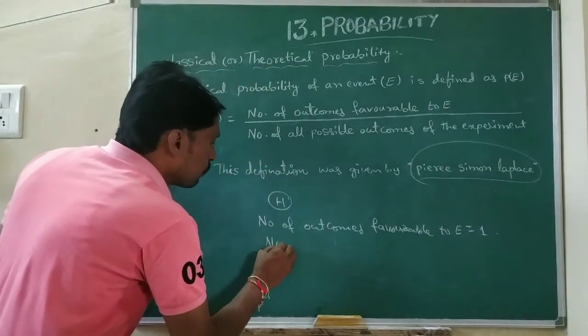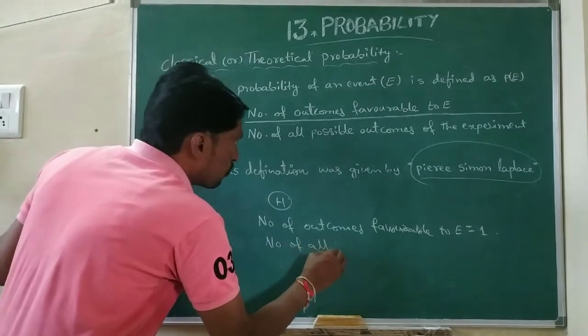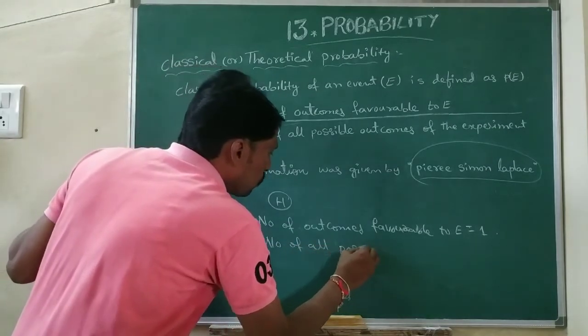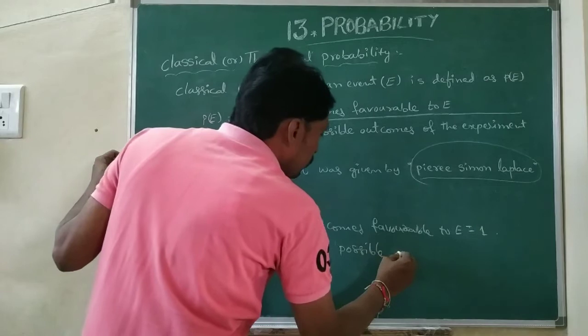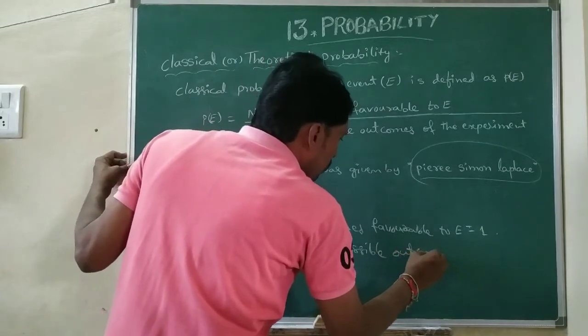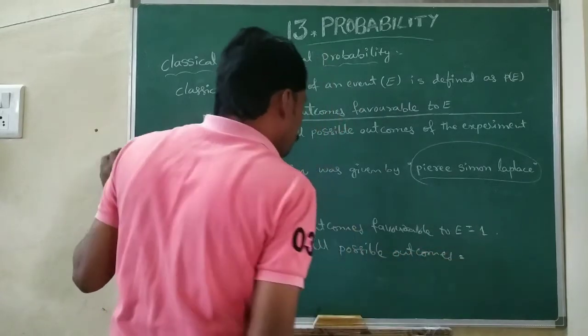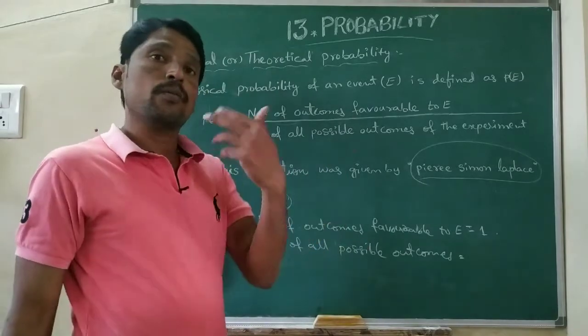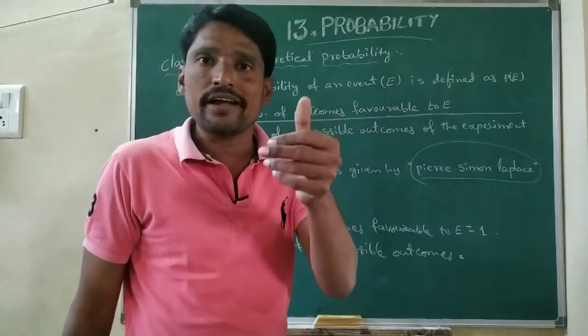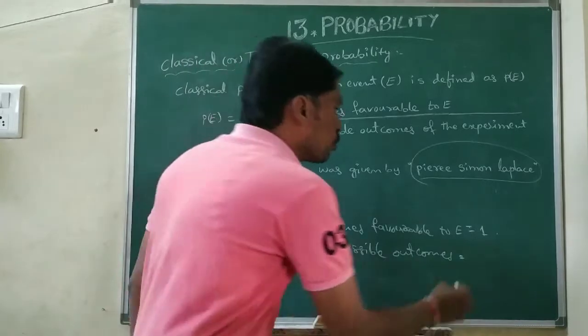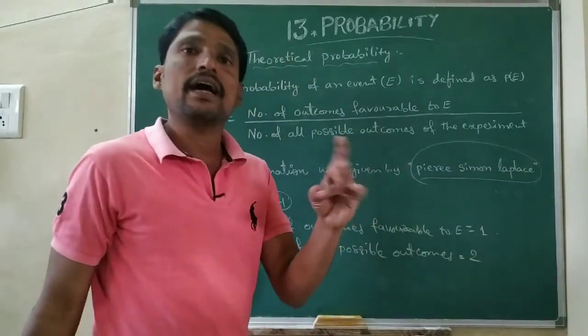The total number of possible outcomes: we are tossing a coin, and a coin has two outcomes, head and tail.